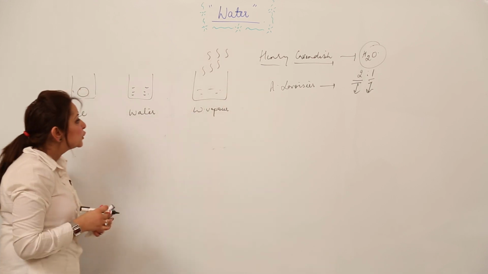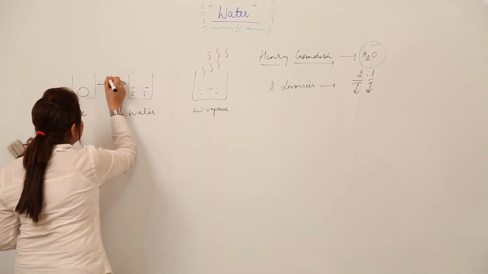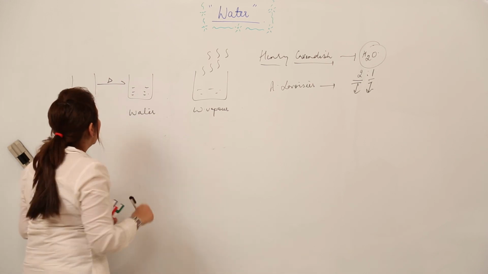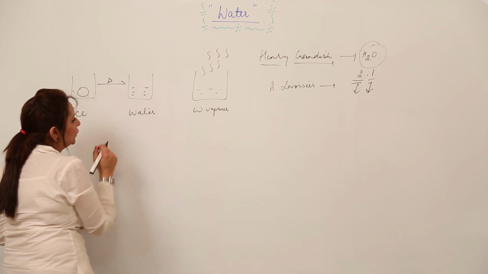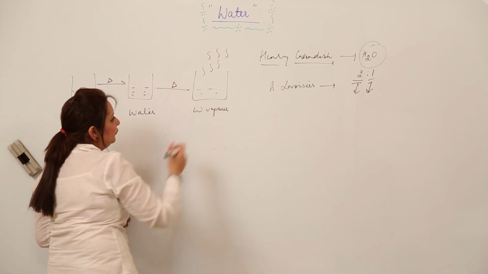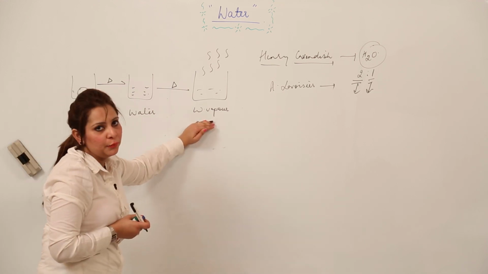like this, right. So you know that the states can be interconverted, like when we heat ice, this delta sign indicates the heat. Delta means heat. And when you are heating the ice, it is getting converted to water. When you are heating the water, it is getting converted to vapor. And we know that ice to water is melting and water to vapor is evaporation, right.